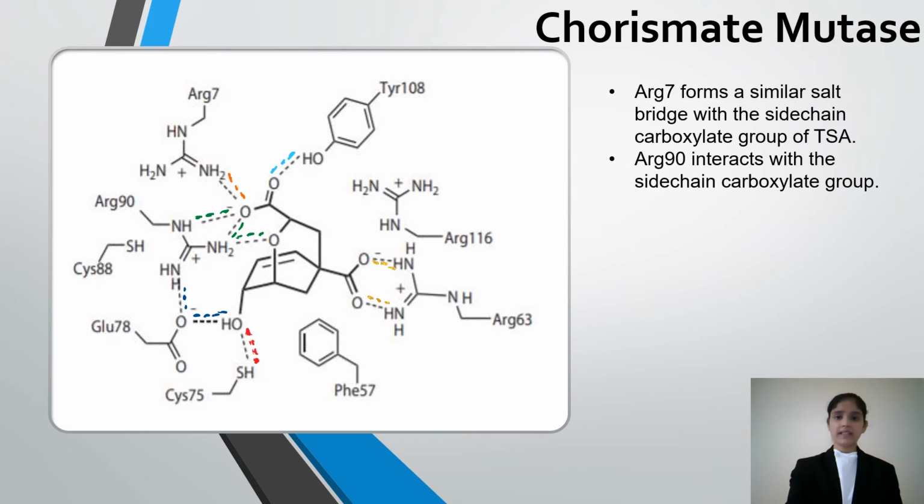The carboxylate is further fixed in place by the side chain of arginine 7. Hydrophobic interactions with the cyclohexadienyl ring of the substrate are made by phenylalanine 57. The recruitment of these residues to the active site is one indication of dynamic changes of the enzyme upon substrate binding and catalysis. The active site thus exhibits excellent charge complementarity to the substrate and provides numerous hydrophobic, hydrogen bonding, and ionic groups for molecular interaction and recognition.